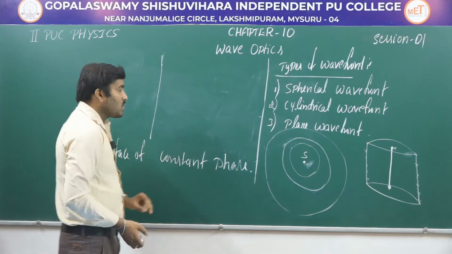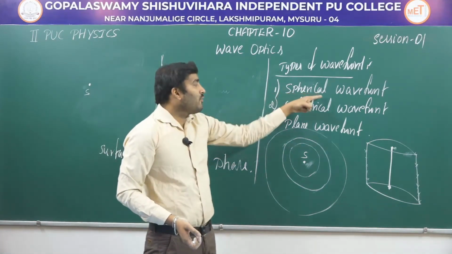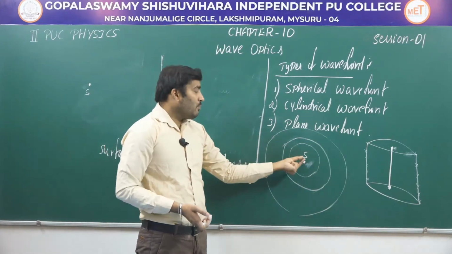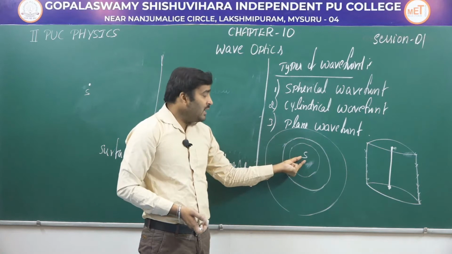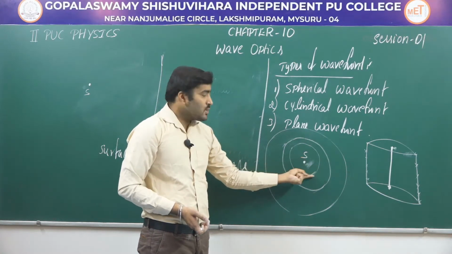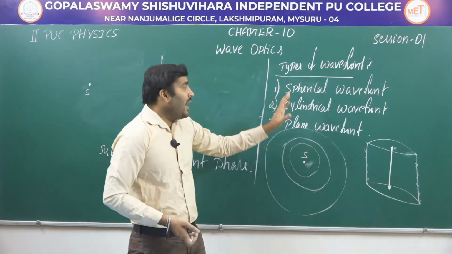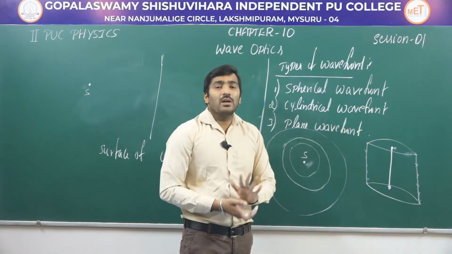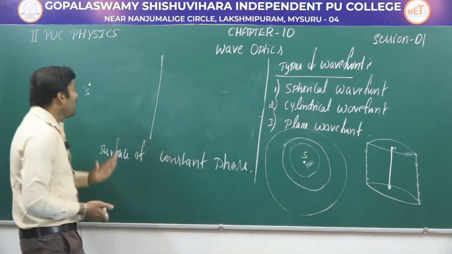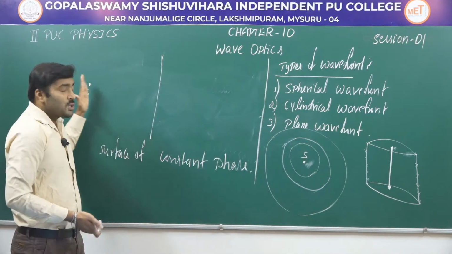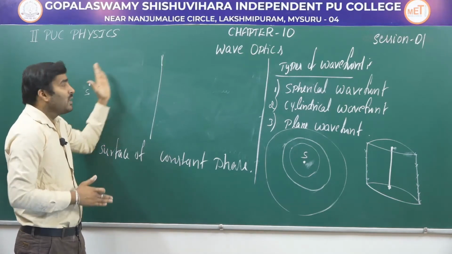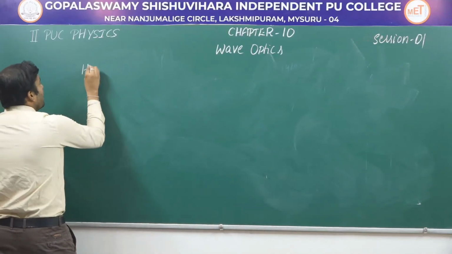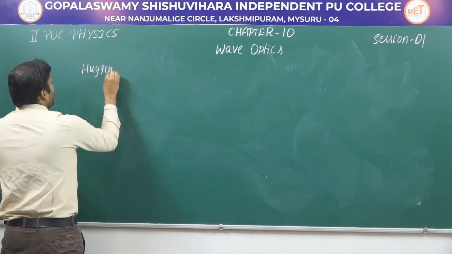Okay. So we have three types of wavefronts: spherical wavefront, cylindrical wavefront and plane wavefront. In a spherical wavefront, the source is a point source and the wavefront is at a near distance. In a cylindrical wavefront, we have a linear source at a near distance. And finally a plane wavefront, when the source is at a far distance or at infinity. Okay. The next concept is Huygens principle. This is very important for you.